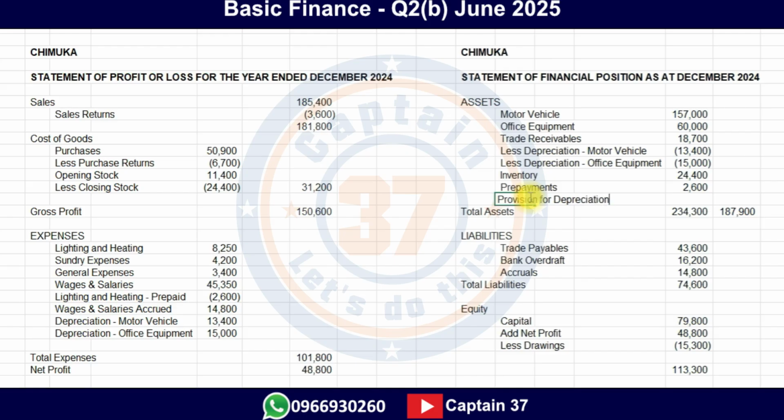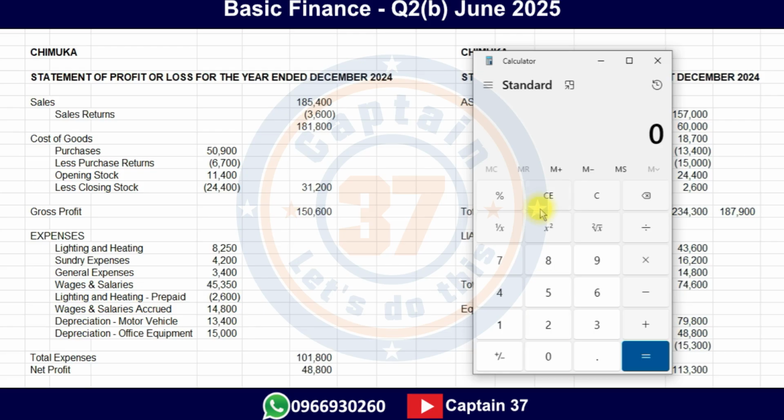And we are given two values for the provision for depreciation. We've been told that there is 31,400 for the motor vehicle and 15,000 flat for office equipment. When we add these two together, what do they give us? Here's a calculator. It was 31400, the provision for depreciation for the motor vehicle, plus 15000.